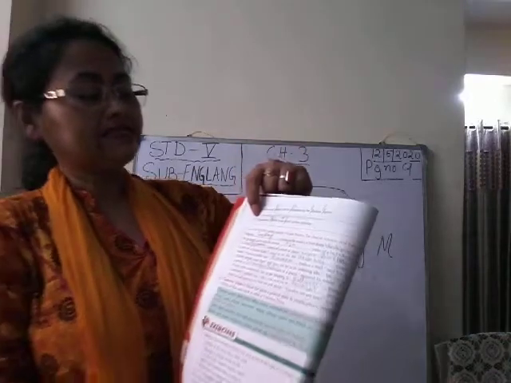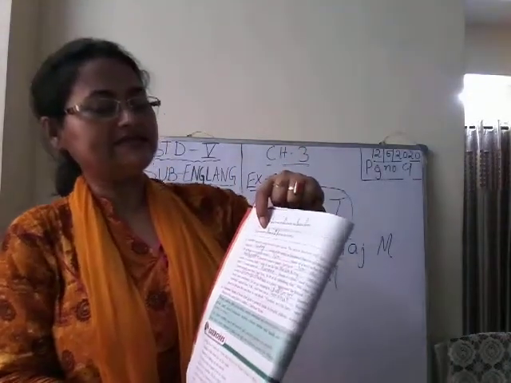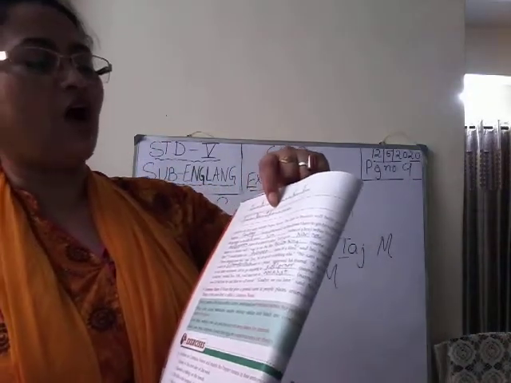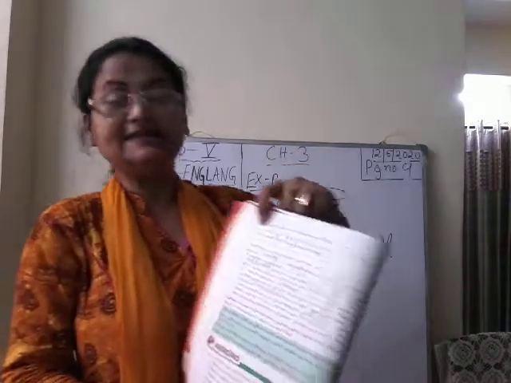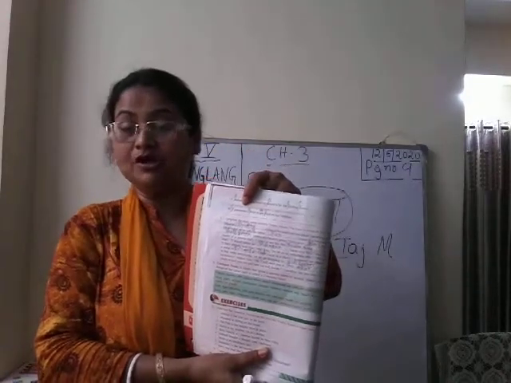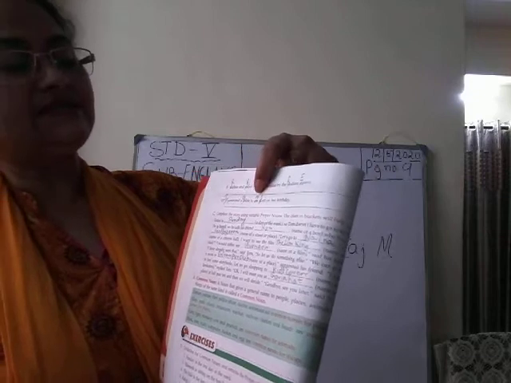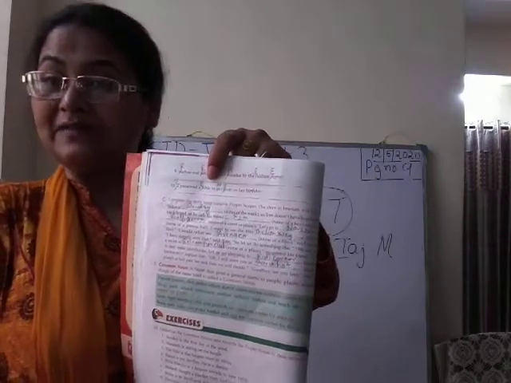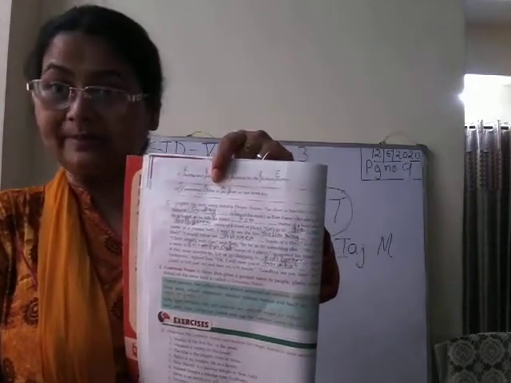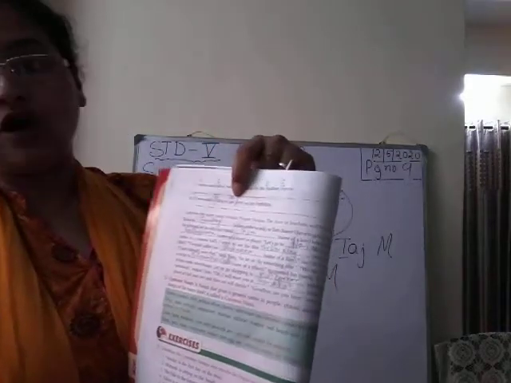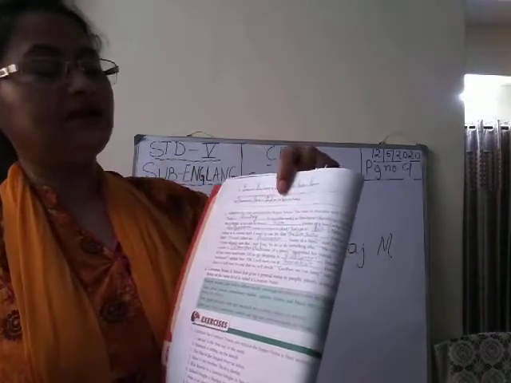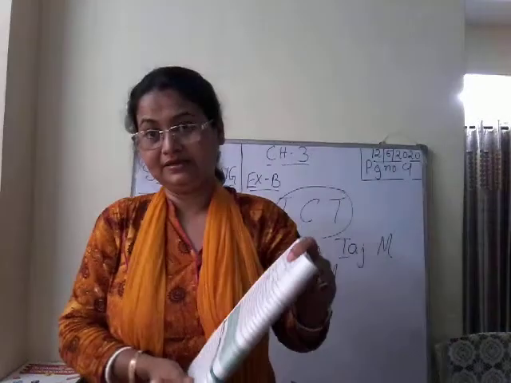Clear? Next one, number 10, I presented a Bible to Mrs. Scott on her birthday. I is always capital letter. So I capital, presented a Bible. Bible is name of a religious book. So Bible, B capital. Bible to Mrs. Scott. Mrs. means Mrs., M will be capital, capital M and S. Then Scott, S capital, on her birthday.